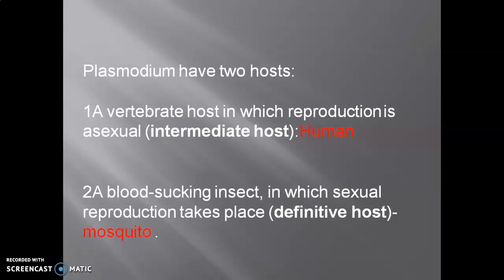One host is the vertebrate human being, where asexual reproduction is carried out. The other is the blood-sucking insect, the female Anopheles mosquito, which is called the definitive host because sexual reproduction takes place here. See the differences: one is vertebrate, another is invertebrate. Human being and mosquito are responsible for the growth and multiplication of this Plasmodium.